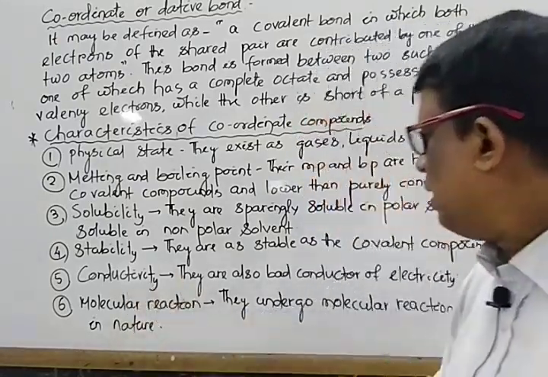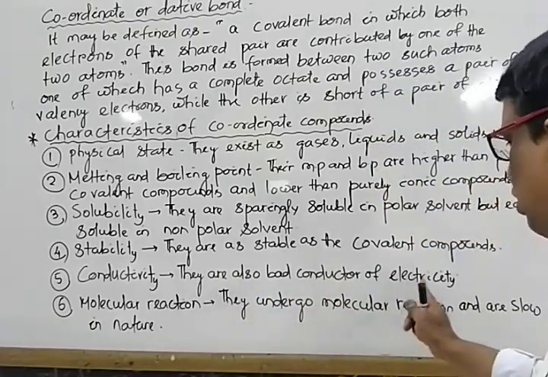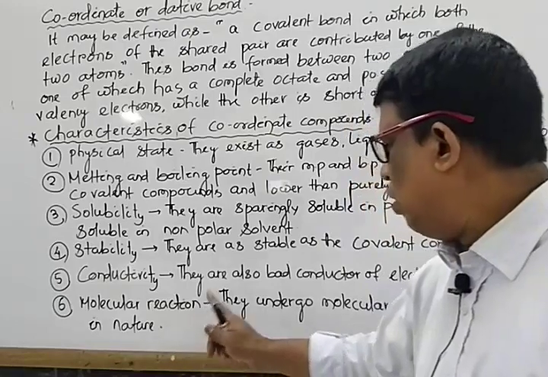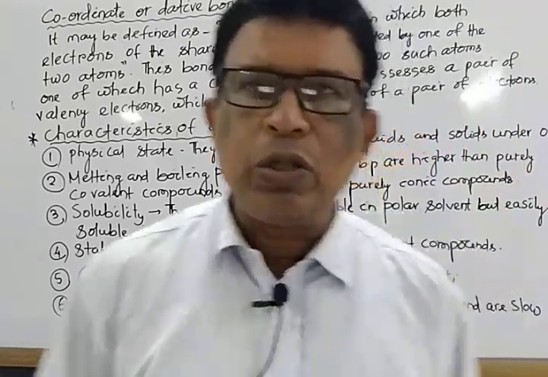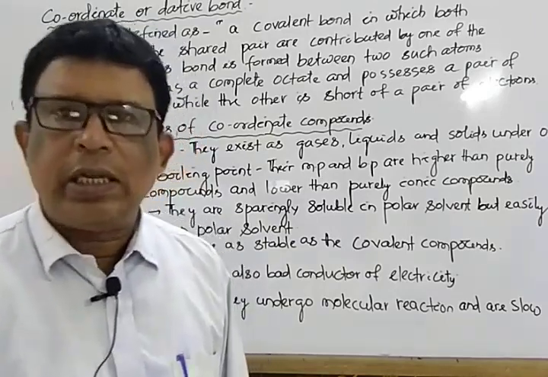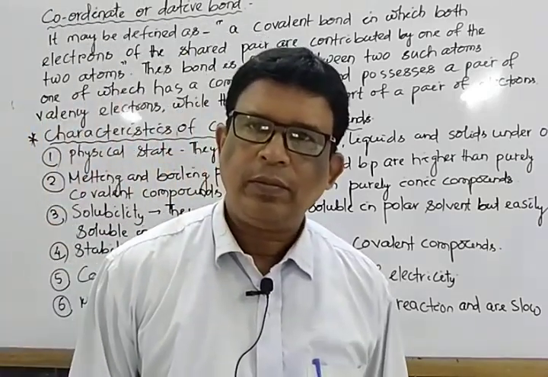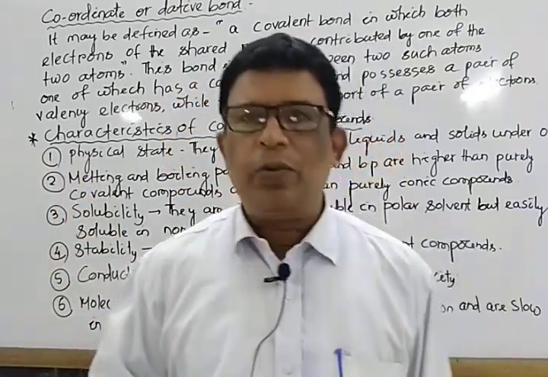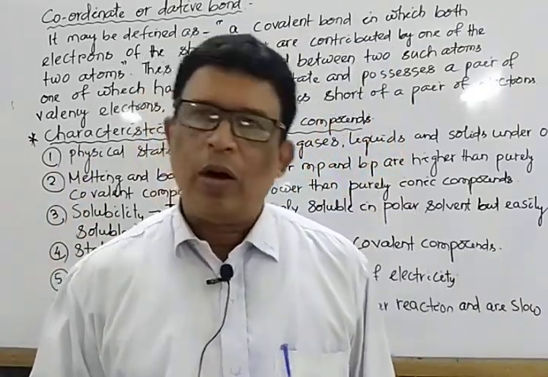Next, conductivity. They are also bad conductors of heat and electricity like covalent bonded compounds. Next is molecular reaction. They undergo molecular reactions, and this reaction becomes slow. It is the definition. Next, characteristics of coordinate covalent or dative bond.